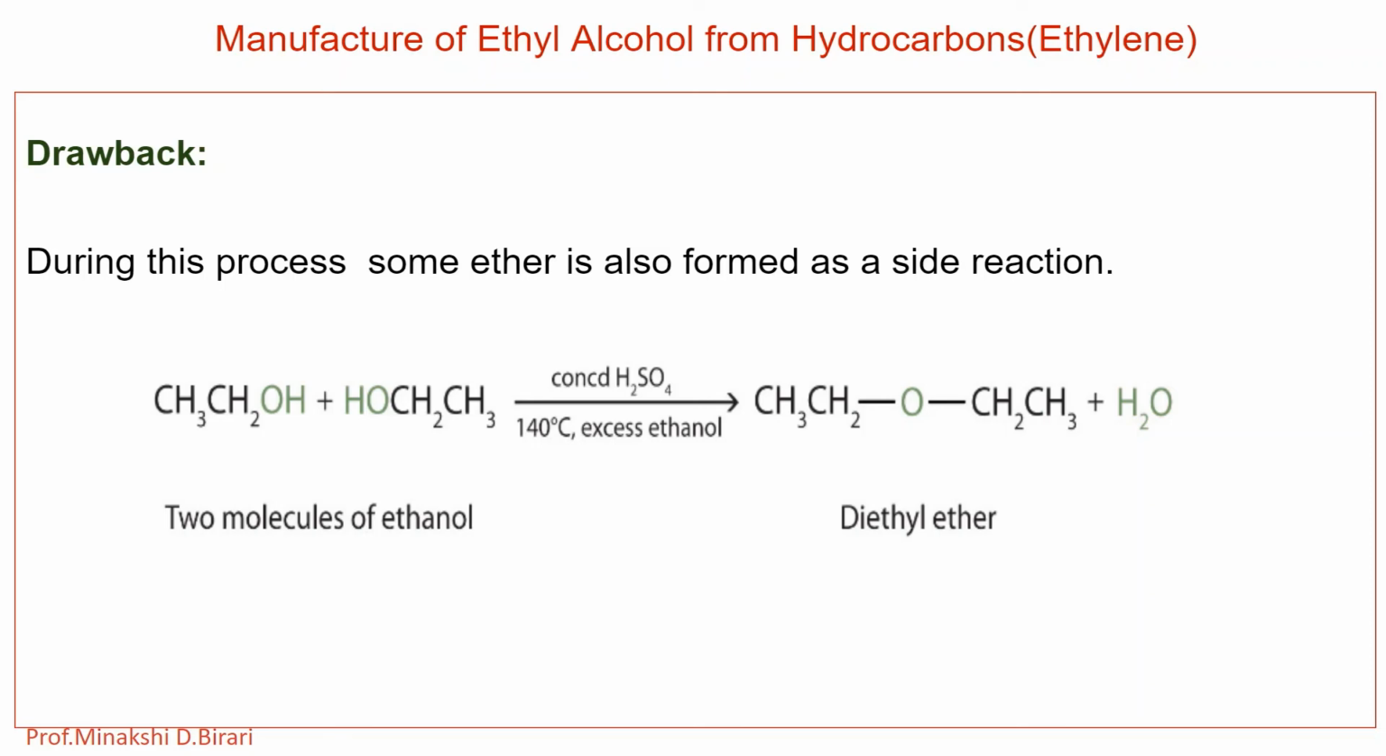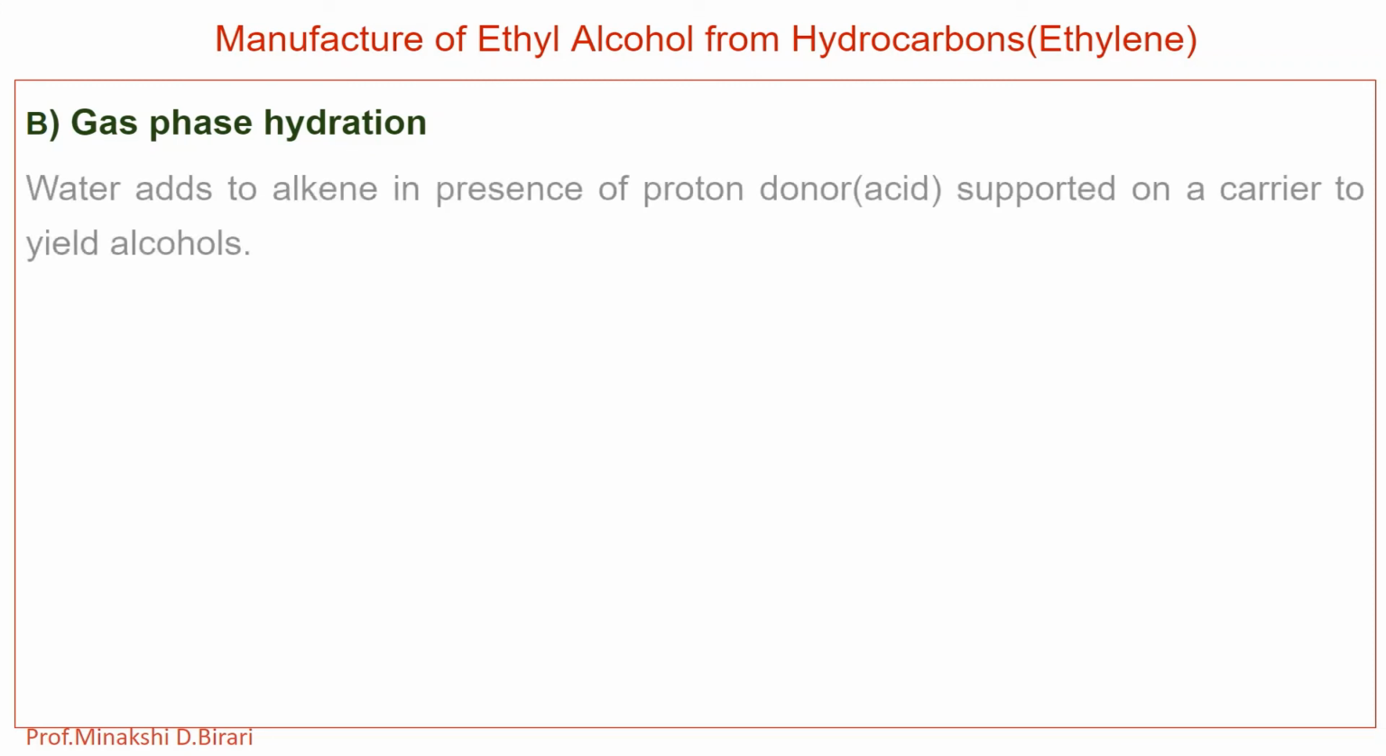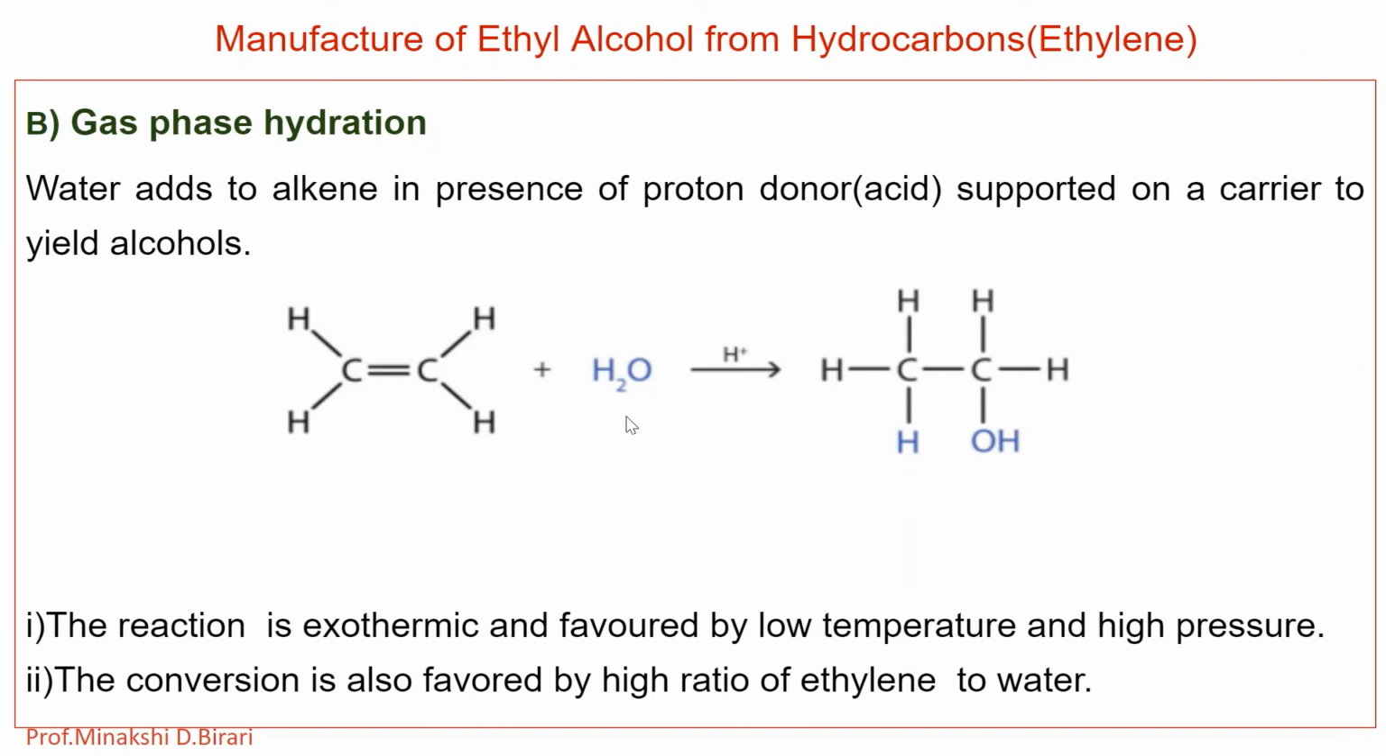Now the second process, that is gas phase hydration. Here water adds to alkene in presence of proton donor or acid supported on a carrier to yield alcohols. So for this reaction also drawbacks are there. So what is the reaction? Ethylene reacted with water in presence of proton donor, there is a formation of alcohol. So alkene reacted with H2O in presence of H+ forms ethyl alcohol.